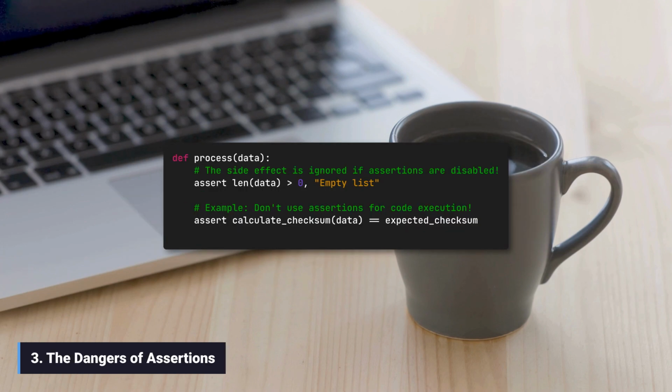3. The dangers of assertions. Assertions can be globally disabled when Python is run with the optimization flag -O. When disabled, Python completely ignores the assertion statement, including any side effects. Therefore, you must never include essential code inside an assertion condition, such as calling a function that performs a critical calculation or I/O.